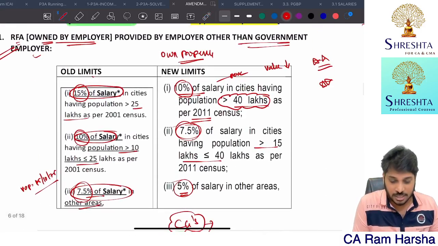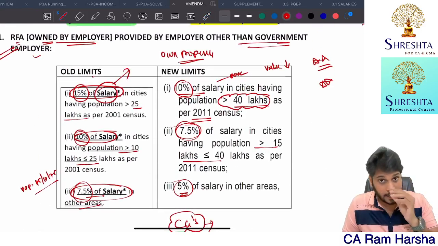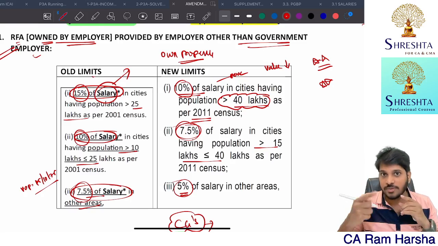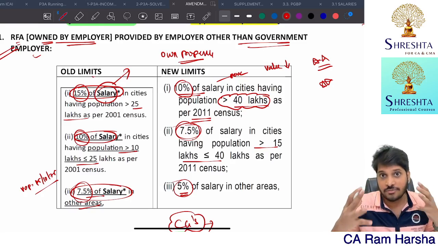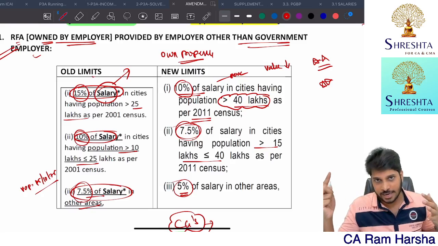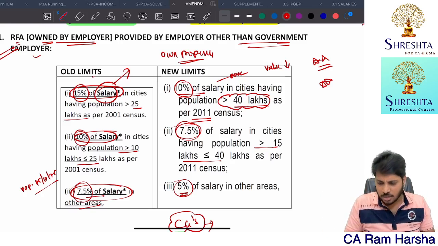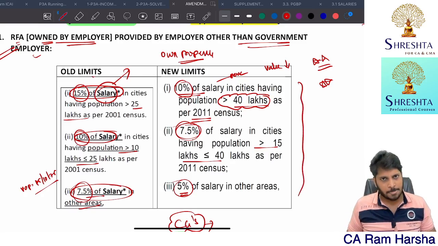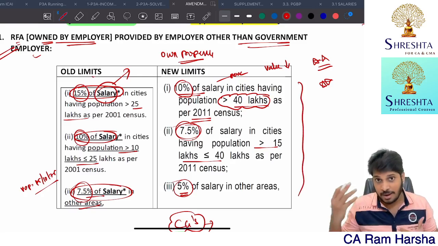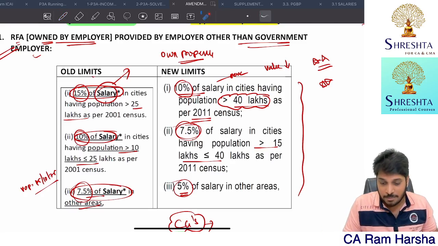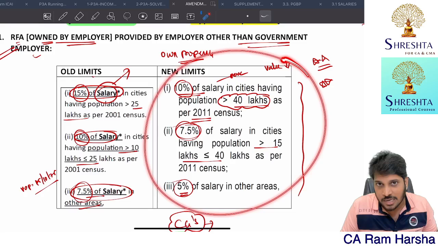We have a salary definition. I explained rent-free accommodation clearly, along with the salary definition and how to compute RFA value, in the marathon. Getting it? You can absolutely watch that marathon. Only the amended portion you watch this. Because in the main material, this is not amended. This amendment has been given only in the supplementary material.